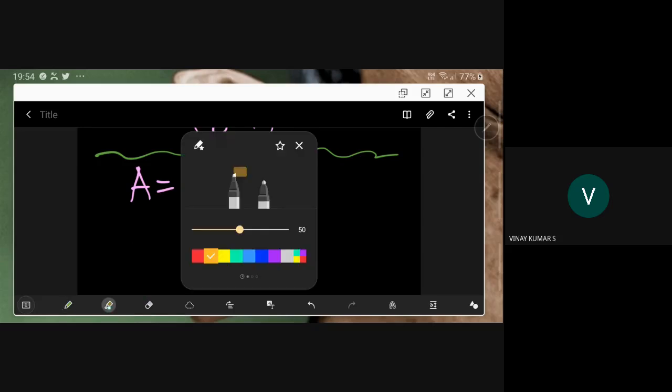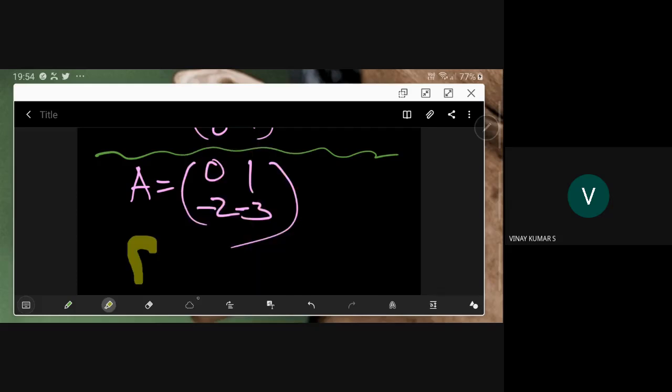There are so many alternatives. And find e power A. That is what they have asked.